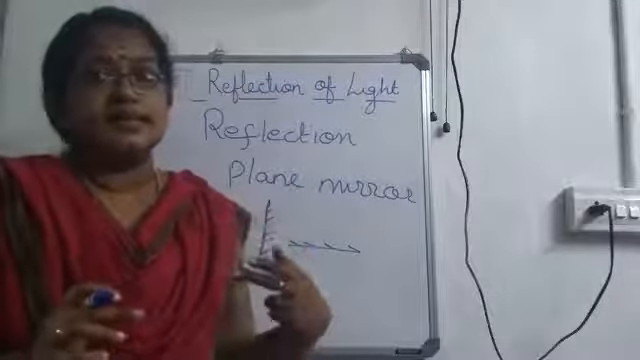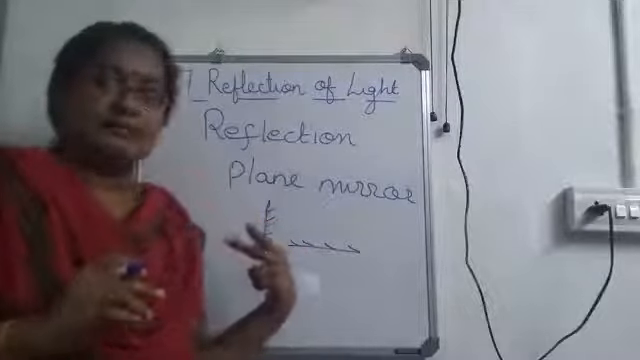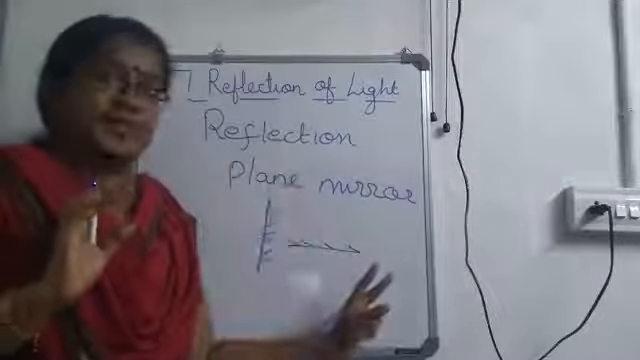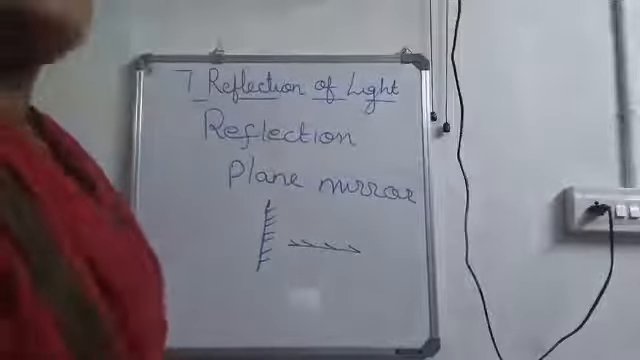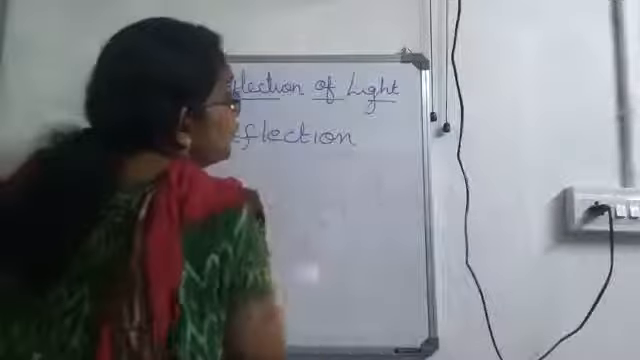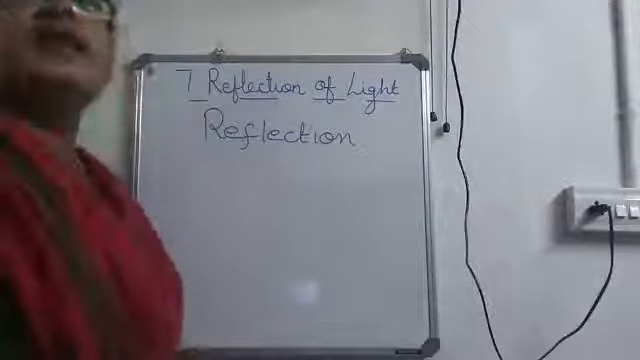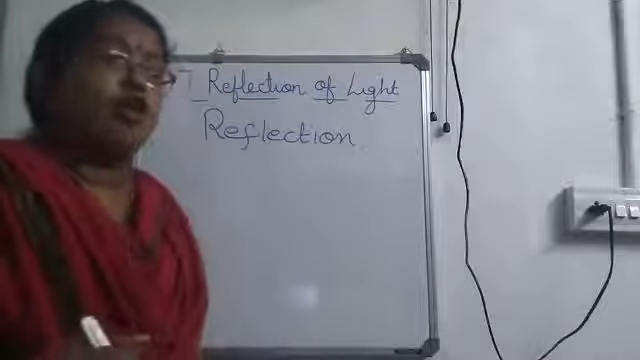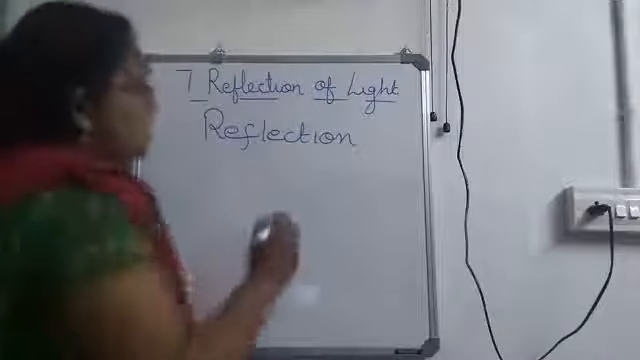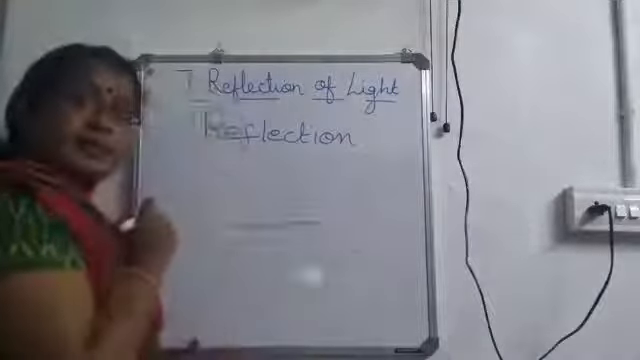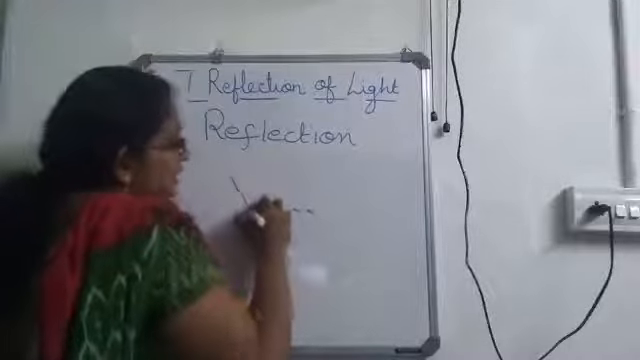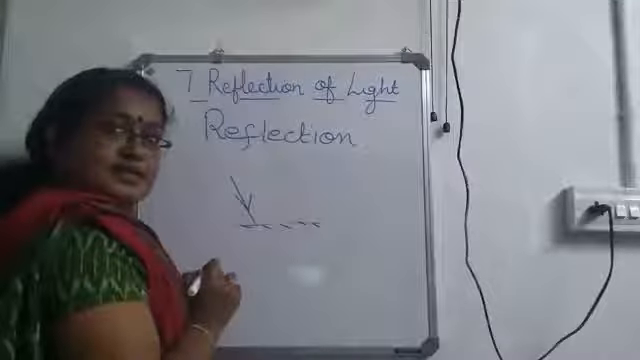So is it clear about a plane mirror? How to construct a plane mirror? How to represent a plane mirror? Now, reflection can be of two types. Okay, it can be either regular reflection or irregular reflection. So first I am considering a mirror. Okay, now light ray. Light is represented using a ray.